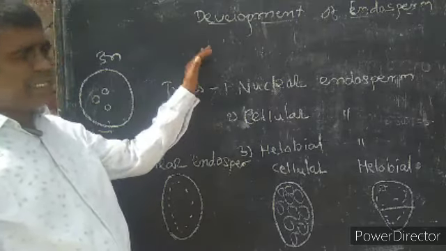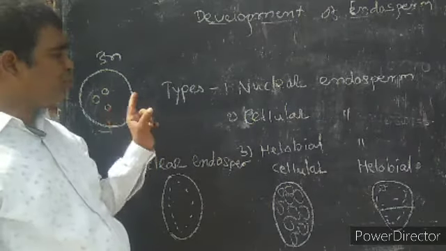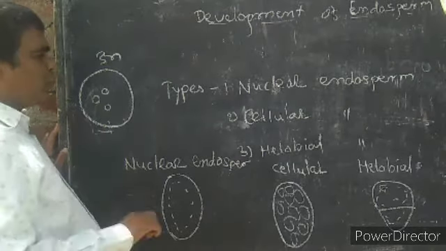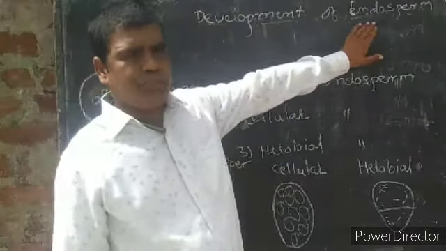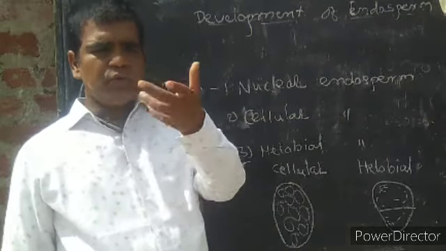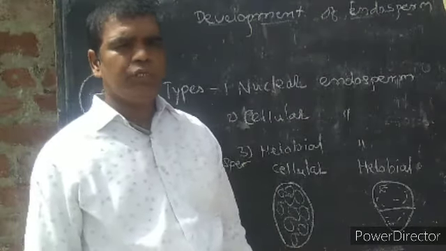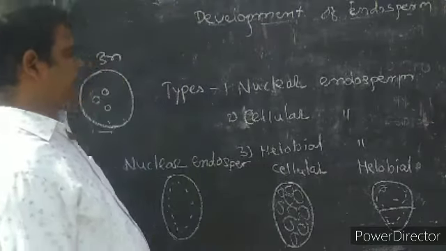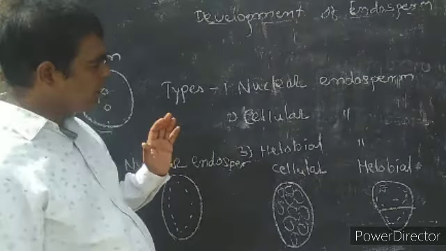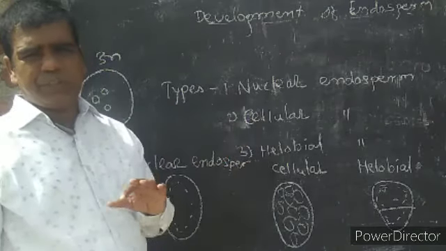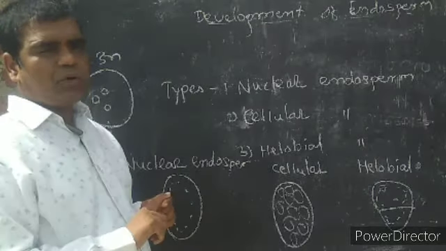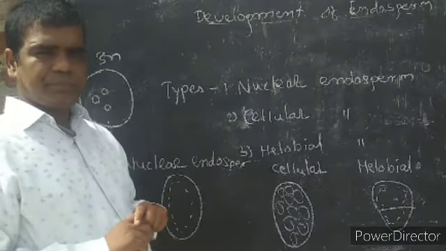When the second male gamete fuses with the secondary nucleus, it forms endosperm. Endosperm gives nutrition to the developing embryo. In case of monocot, it is not completely used; it persists up to maturity. But in case of dicot, it is completely used.